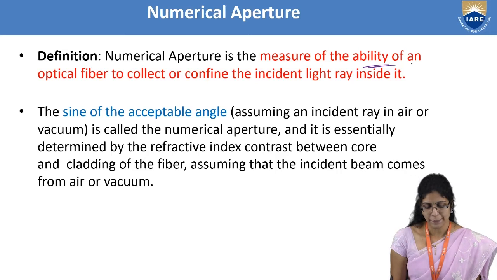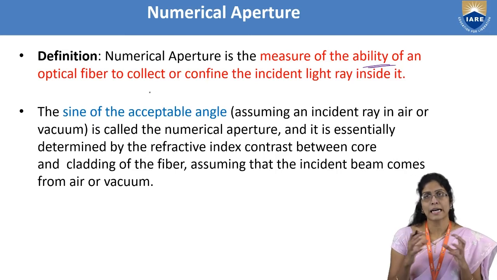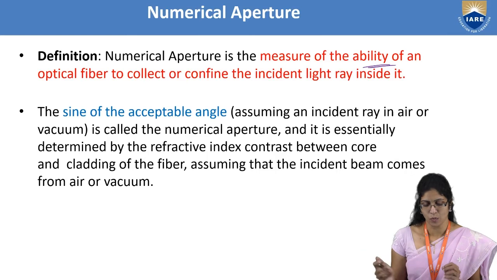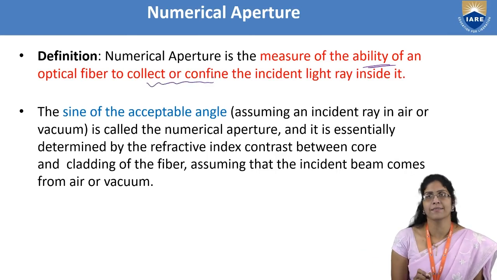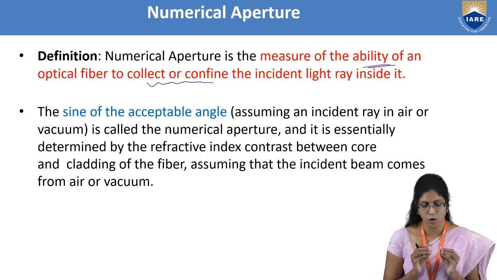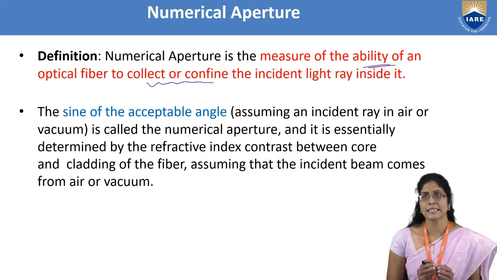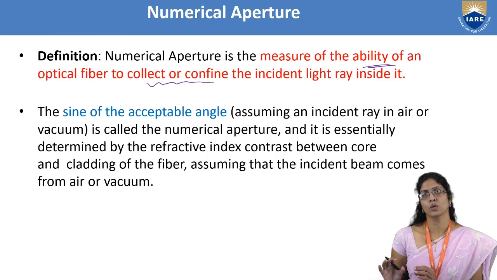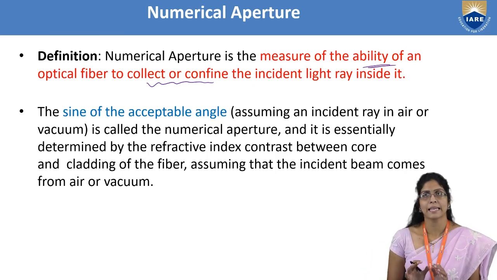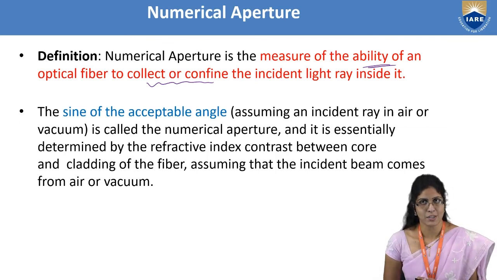So the measure of the ability of an optical fiber to collect all the incident rays which are incident at the launching area inside it and safely reach it out. So it is collection or confinement. This is the point which you have to concentrate on. So collecting it, letting it undergo total internal reflection and bringing it out safely, how far can an optical fiber do? That is given by the numerical aperture.